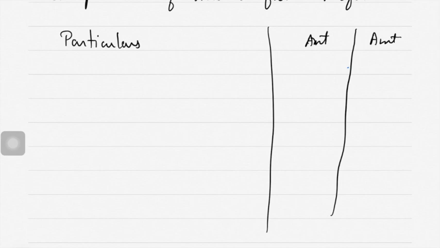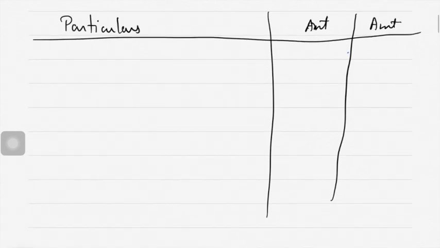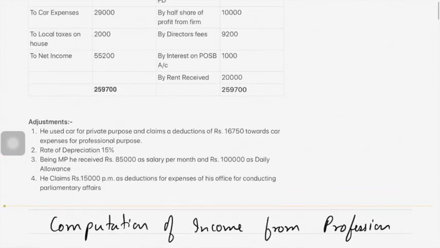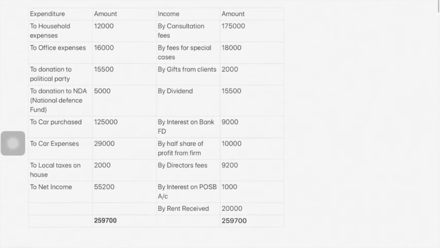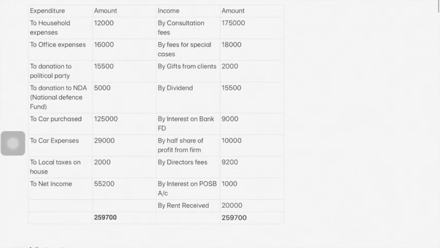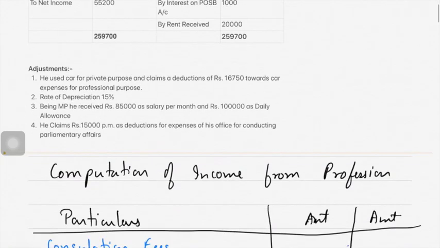Now write down consultation fees. The first one was consultation fees, that is professional income. Fees for special case is professional income. And gift from client, 2,000. These are professional incomes. Correct?